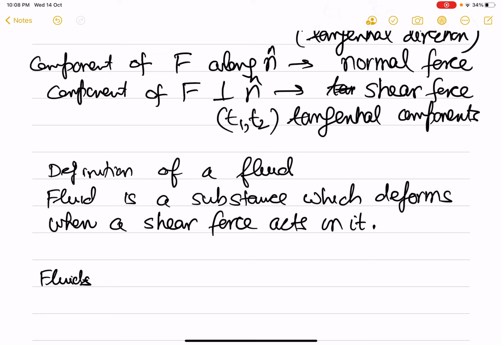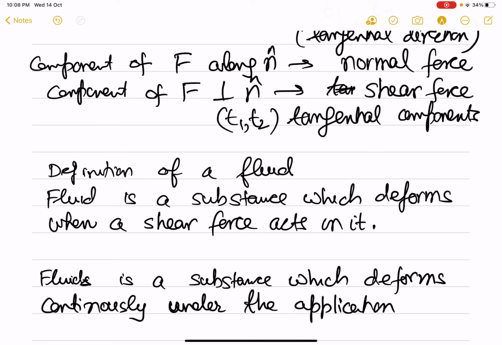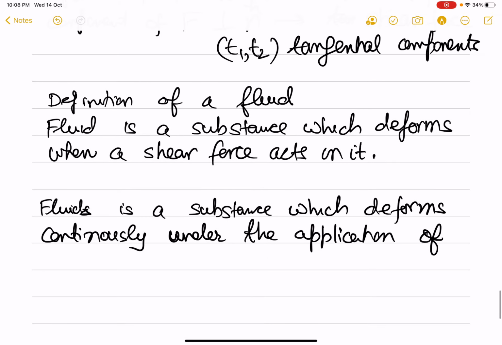So, fluid is a substance which deforms continuously under the application of a shear force, and we will add another qualification here.